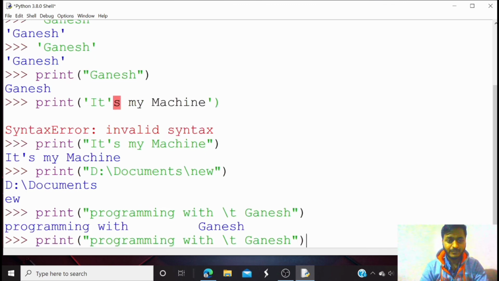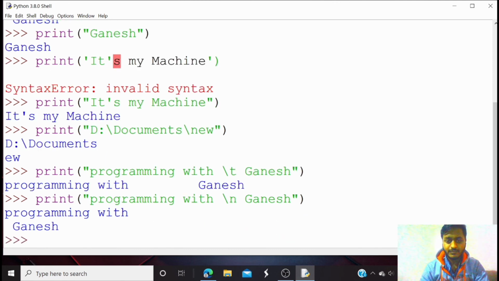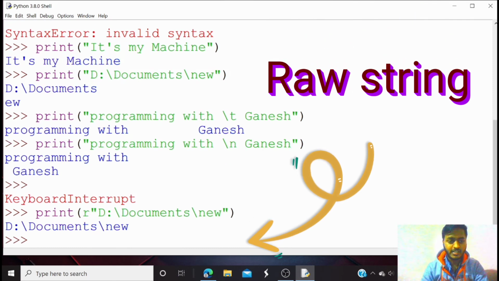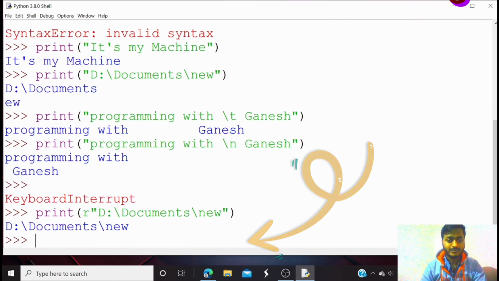Here if I use n, you can see programming with Ganesh, and Ganesh is on the new line. So if you want to print as it is, you can use a raw string. Here you have to just write r, and it will print the value as it is.